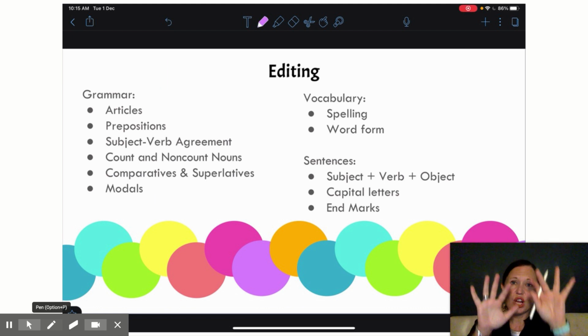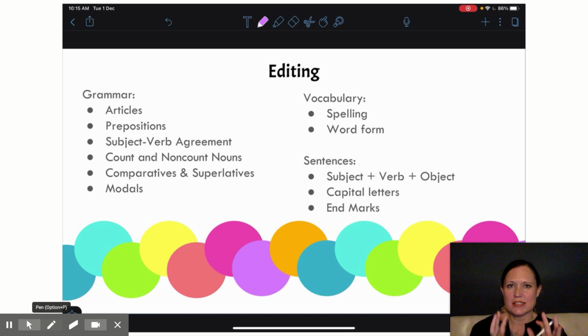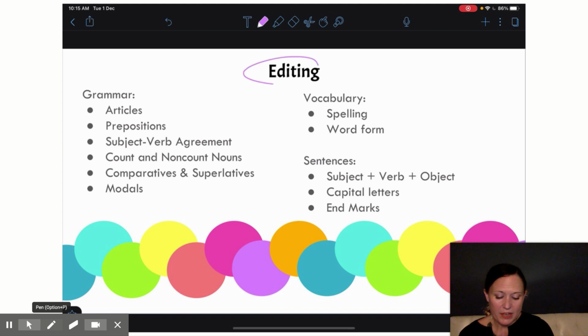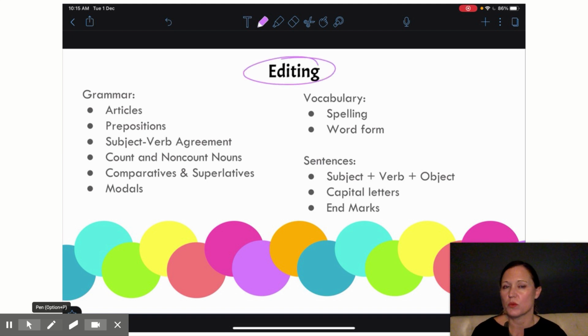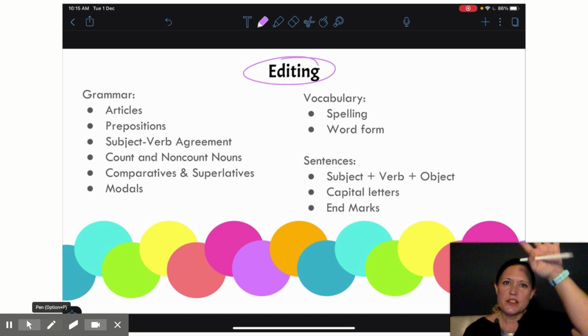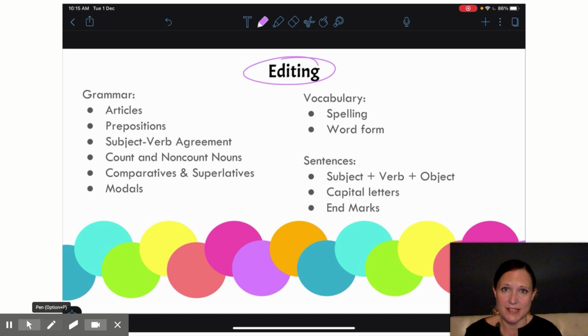So we have discussed all the different writing skills for our opinion essay. But we also need to think about editing. When we're talking about editing, we're talking about the language and vocabulary. As you're revising your essays later this week, and also on your exams, and when you're writing essays for class, you want to think about all of those things: introduction, thesis statements, your opinion language, your supporting details, your use of if conditionals. But you also want to look at your grammar and language and sentence structure.